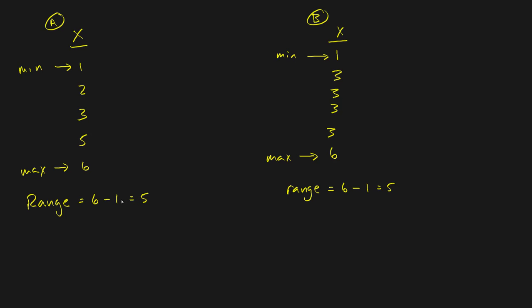But that would be like saying that they both have exactly the same amount of variation. Now that's not quite true. It's true that they do have the same range, but look over here at A. If we were to draw out this distribution, it would look something like this. Actually it wouldn't look something like this, it would look exactly like this.